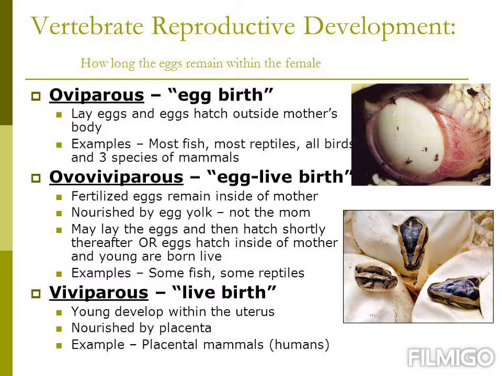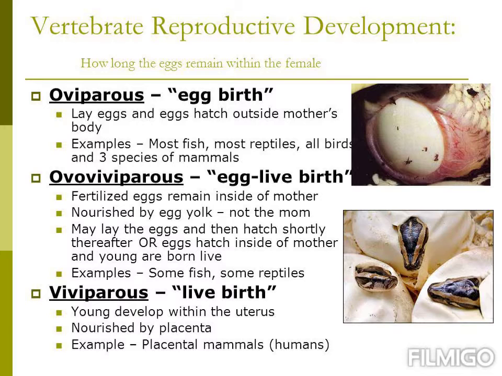Example, reptiles and birds. So what is oviparous? Egg-laying animals where the young ones hatch from eggs laid outside the mother's body. Examples: reptiles, birds, fishes and amphibians. In reptiles and birds, the eggs are covered by hard calcareous shells, whereas in fishes and amphibians, the eggs are not covered by hard calcareous shells but by a membrane.